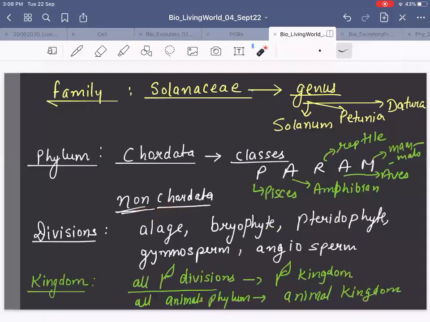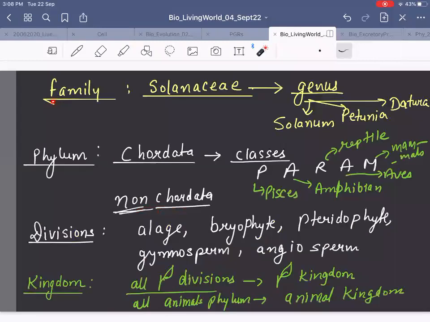Then family Solanaceae. It is family. So family is group of all these genus: Solanum, Petunia, Datura. Right? Come to phylum. Phylum Chordata. So phylum will be group of classes. Phylum will be group of class.